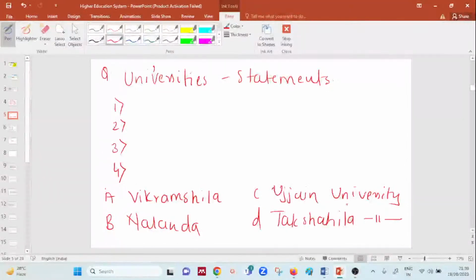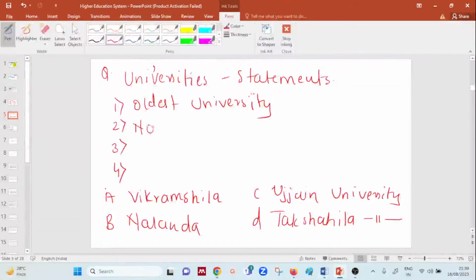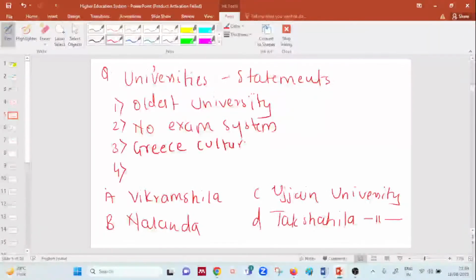Now, Ujjain University, see this particular unit. Let me write the statements first. It is talking about the oldest university. Second point, no exam system. Third statement, it talks about Greece culture: it has an impact of Greece culture. And students entered this university at the age of 16.